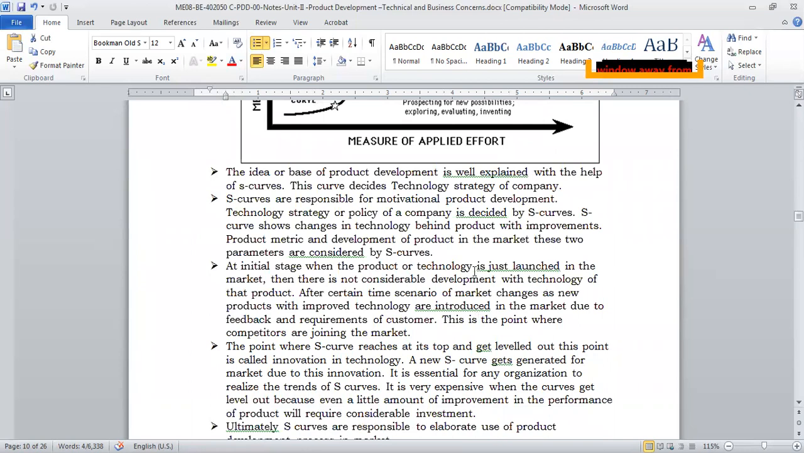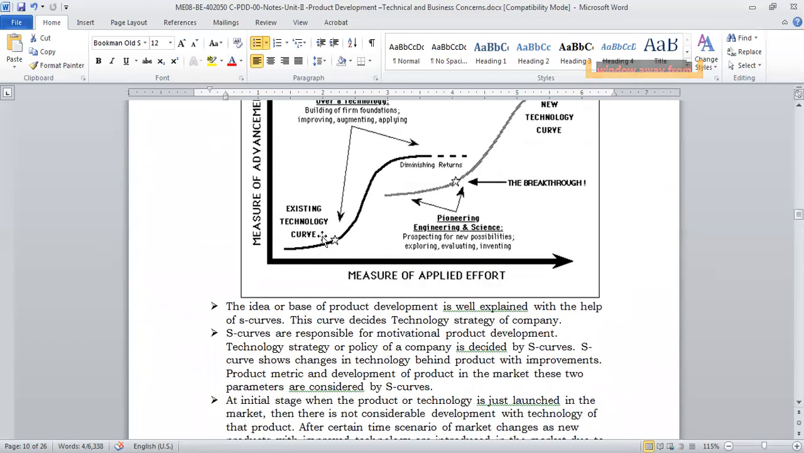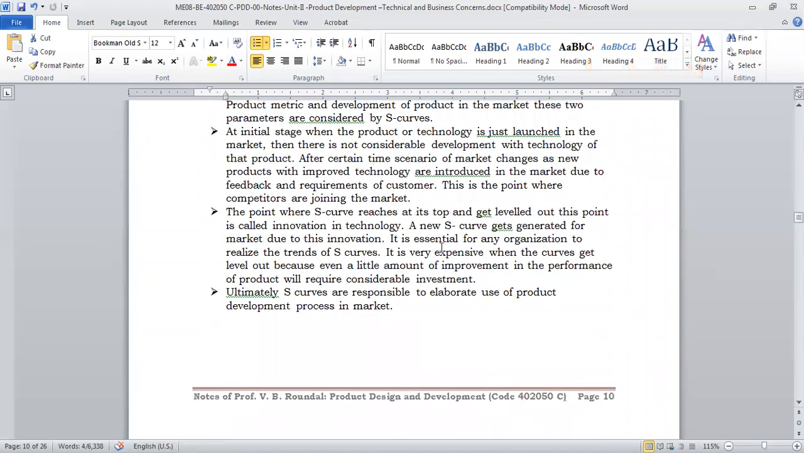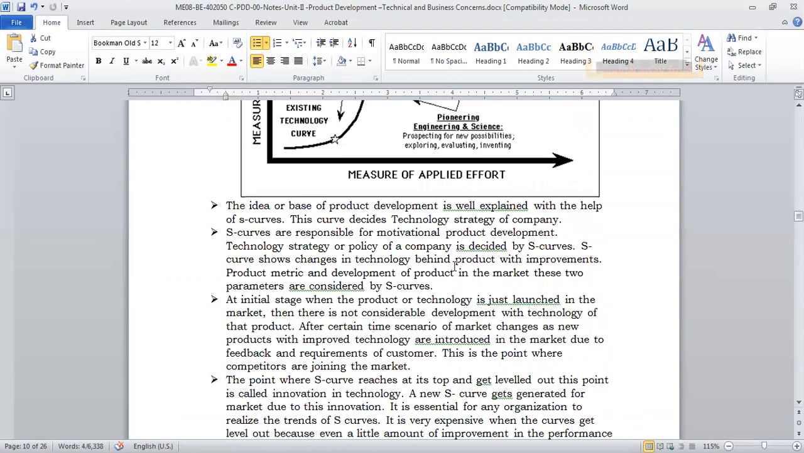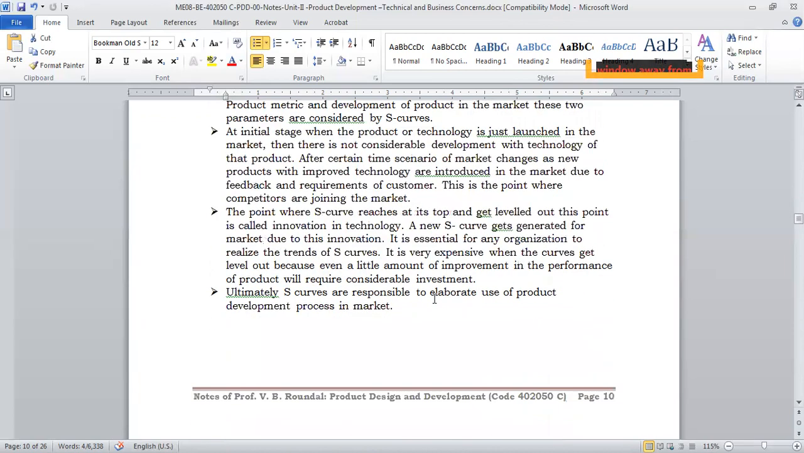In the initial stage, when the product is just launched in the market, there is not considerable development. After a certain time, there will be lots of competition, and the product will start maturing. This is the phase. Then there will be the maturity or growth phase, and then we talked about there will be a maximum, or it will go to the top level, and then it will start slowly maturing, and new technology will come.